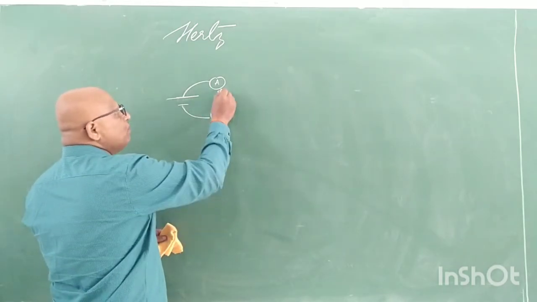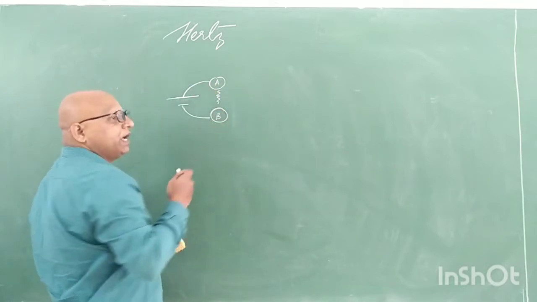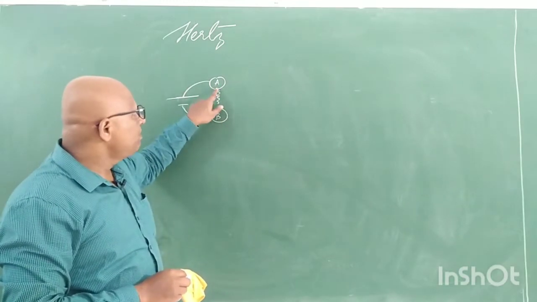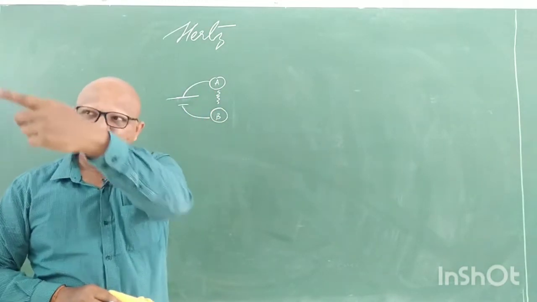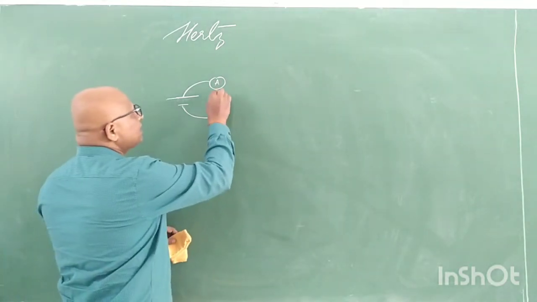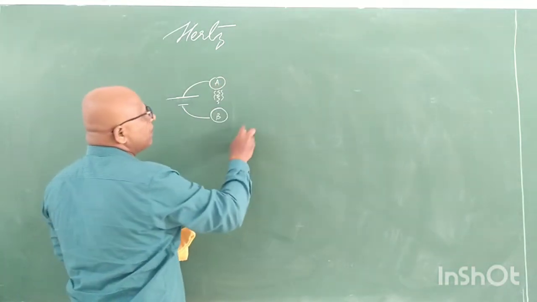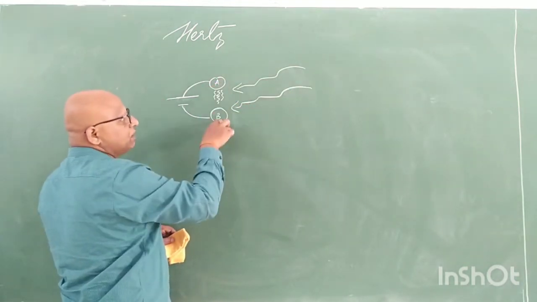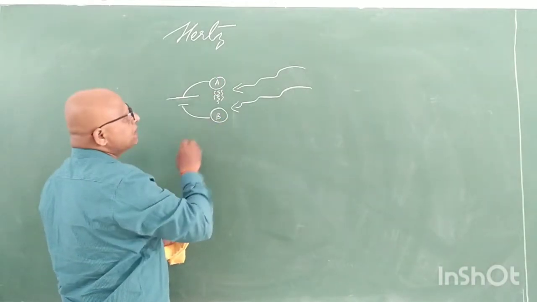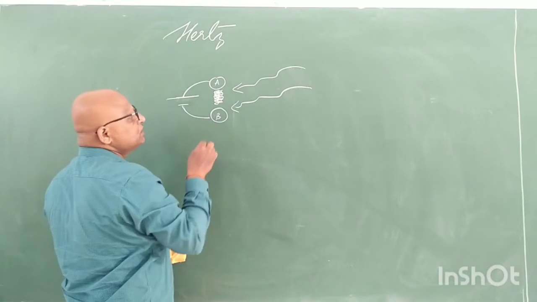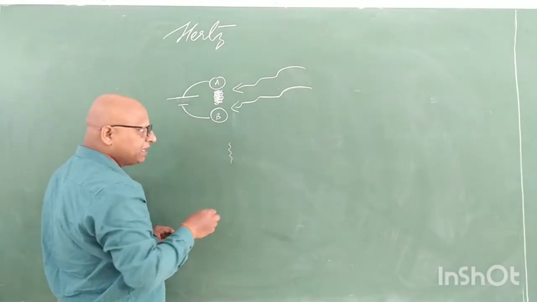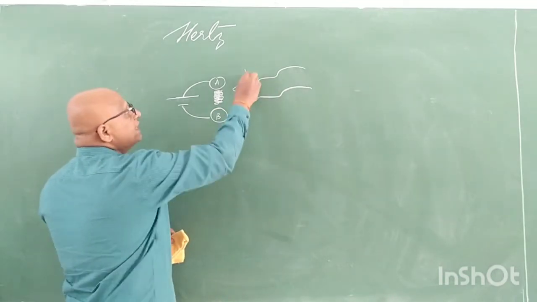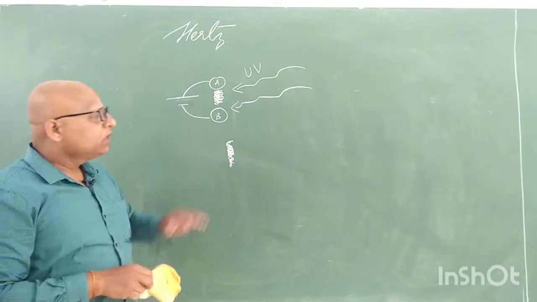Electric spark means electrons are jumping out from one plate to the other plate. It is the emission of electrons from one plate A to another plate B. Whenever ultraviolet light falls over these metallic balls, Hertz immediately observed that the spark, which was very thin in the beginning, later became very bright when ultraviolet light fell over this experiment.